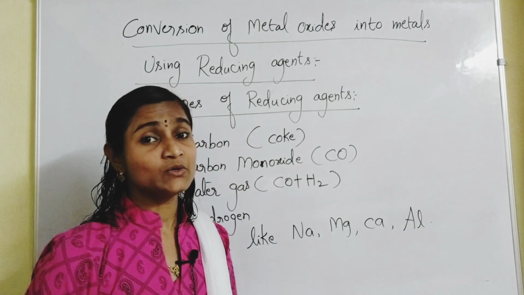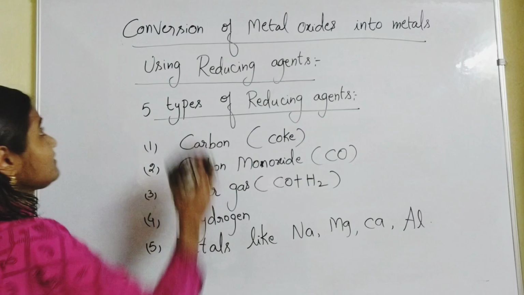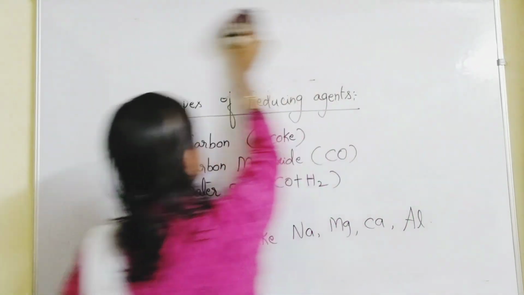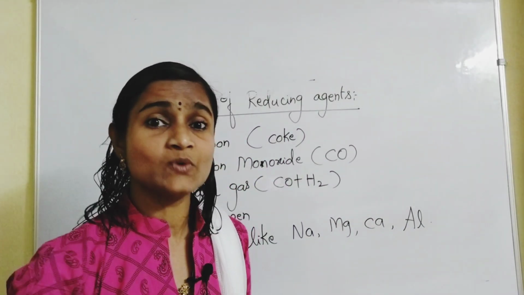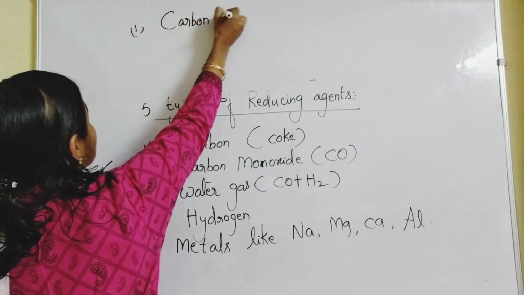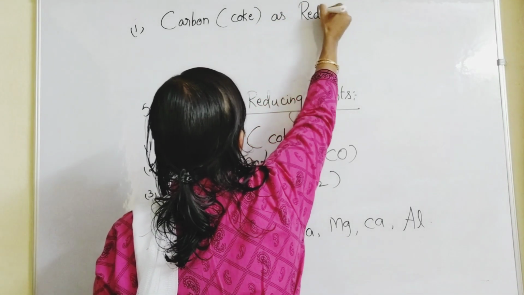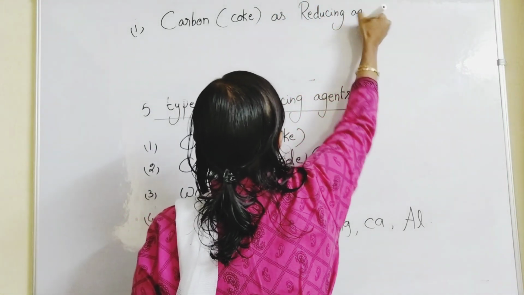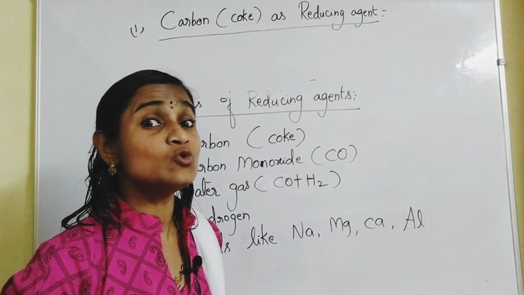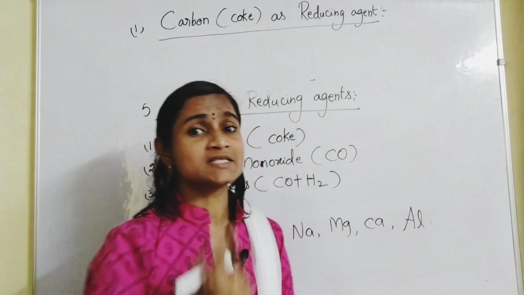Please make a note, all of you, because I am rubbing the board. So let us learn the first example. The first example is carbon in the form of coke as reducing agent. Using carbon as reducing agent, how are we going to reduce the metal oxides? It's a very important point. You will be getting 2 marks questions in this topic.